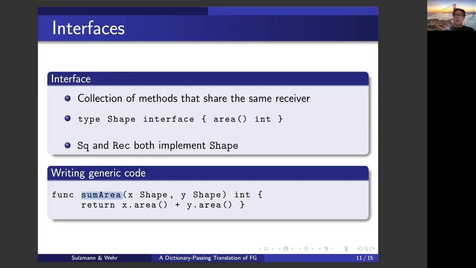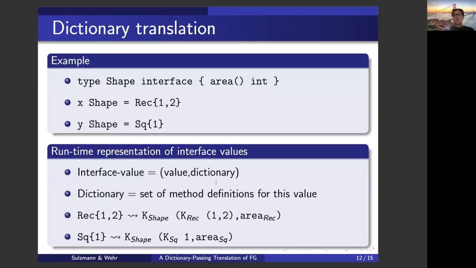And because any value of type shape comes with an area method, that's why on x and y we can call the area method, and we simply add up their values. So how do we now translate such an extended language? And how does the dictionary translation apply here?